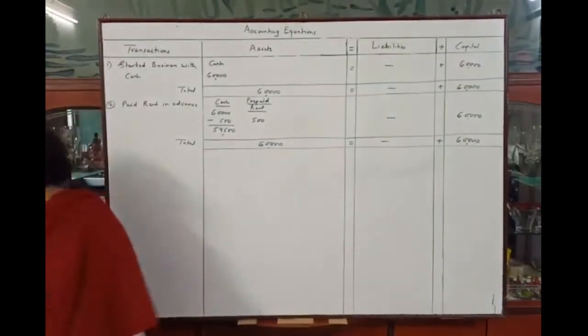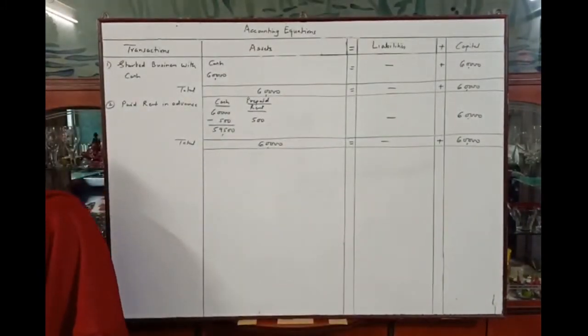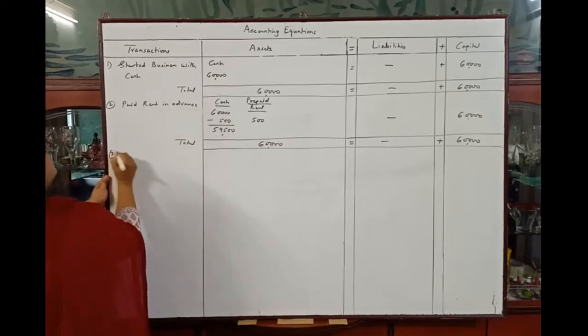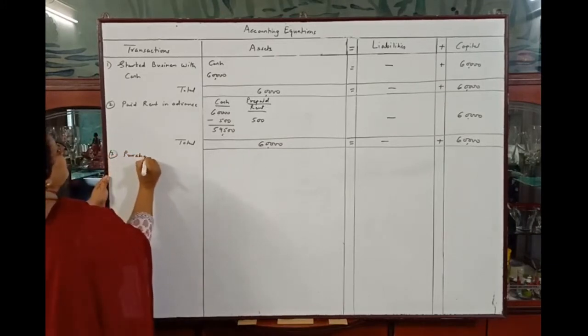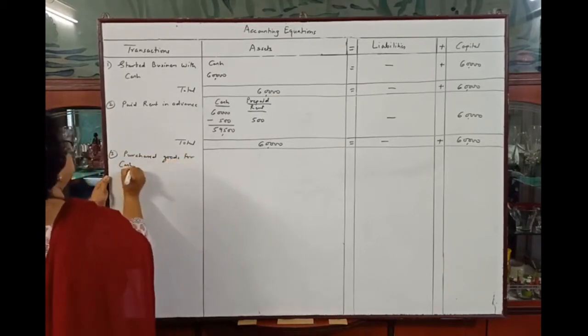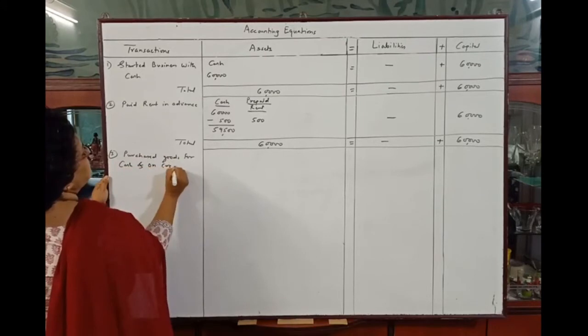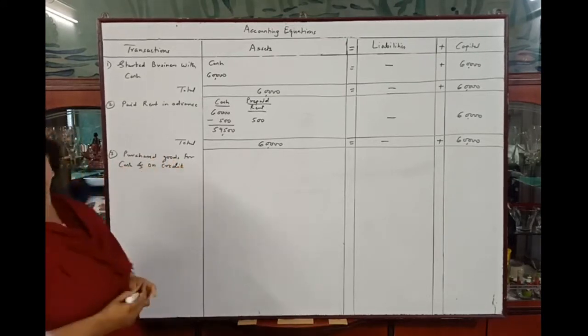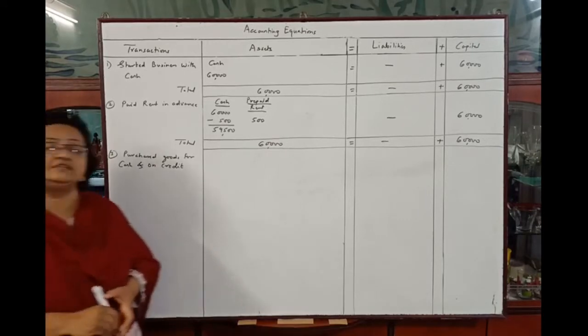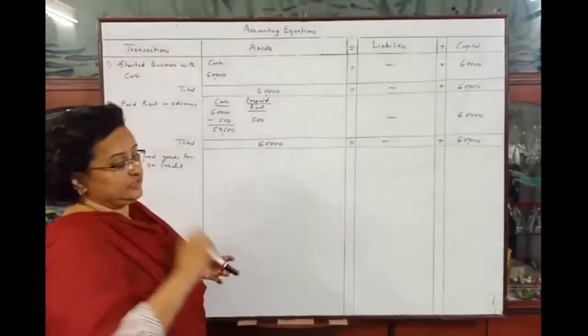Next transaction, see the next transaction. Purchase goods for cash rupees 30,000 and on credit rupees 20,000. So third transaction, purchase goods for cash and on credit. They told us in the problem that purchase goods for cash rupees 30,000 and on credit rupees 20,000. It means they have purchased total goods worth rupees 50,000.